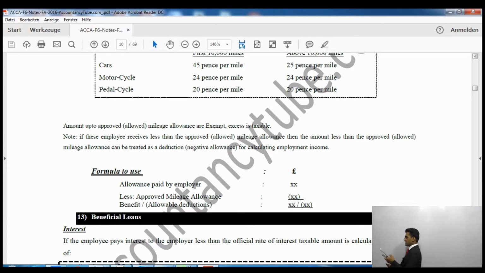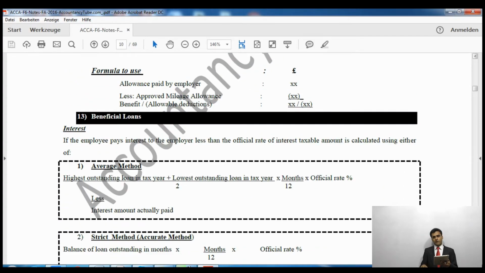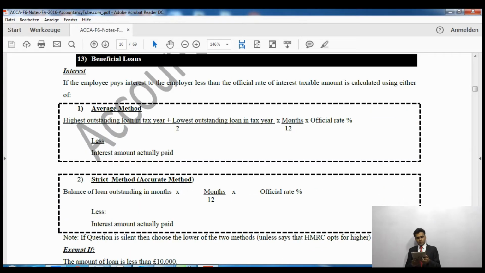Alright, so the net amount will be either the benefit or the allowable deduction. If the employer pays you less than approved mileage allowance, it will be deduction. If it pays you exactly or higher than approved mileage allowance, then it will be benefit and it will be taxed.